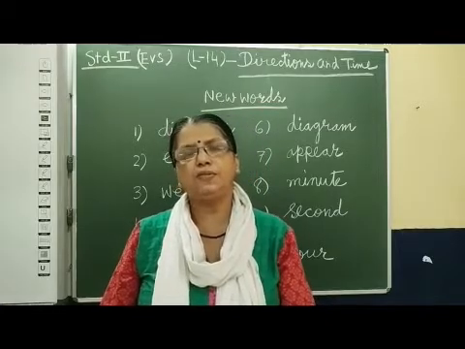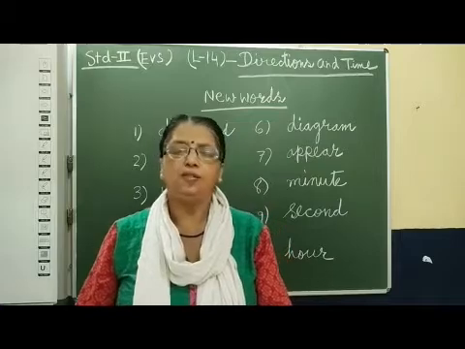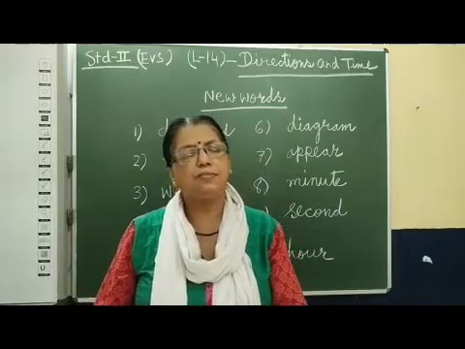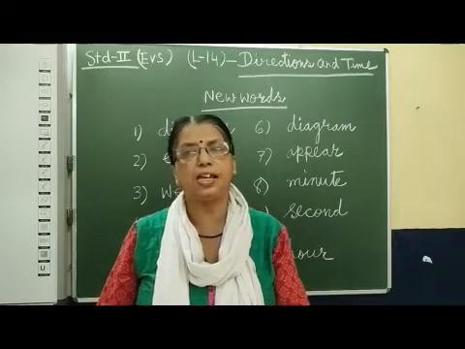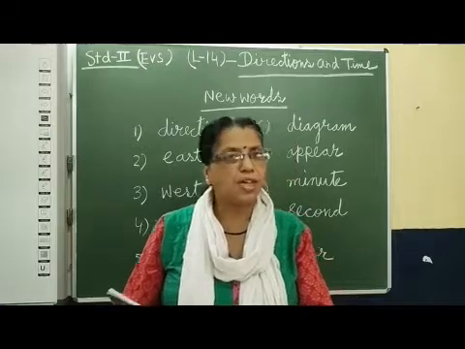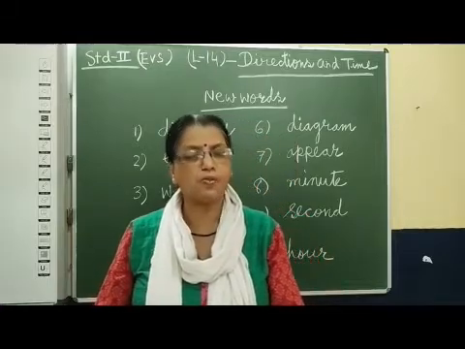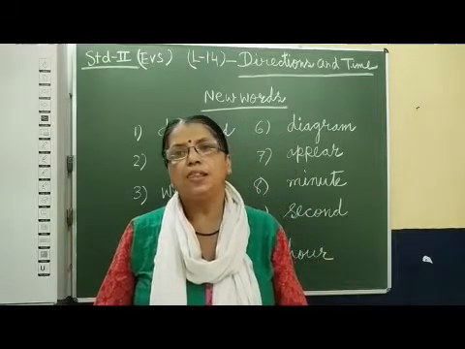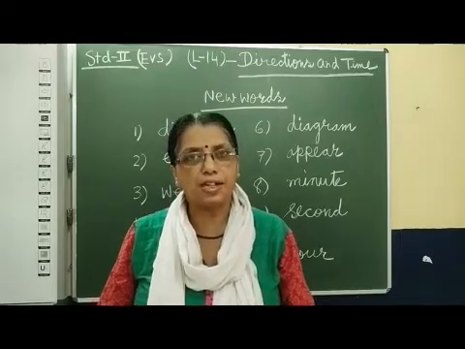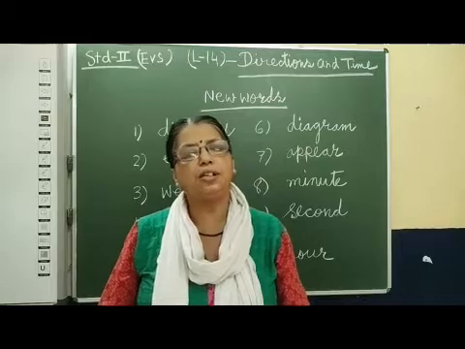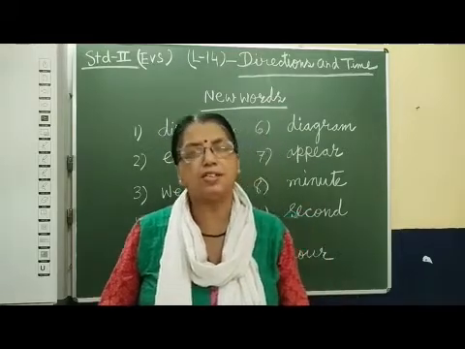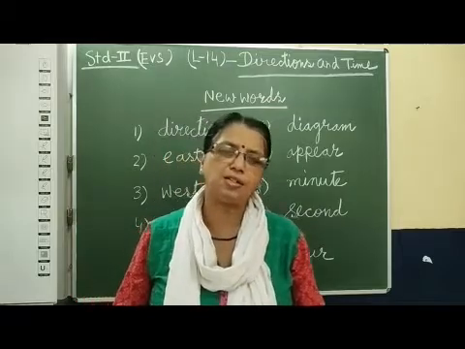In the evening time where the sun sets, that is the west direction. On the left hand side, that means your left hand side is north and on the right hand side is south. So simple way to locate direction. Stand facing towards sun, that is east, behind you, that is west. Your right side is south direction and your left side is north direction.